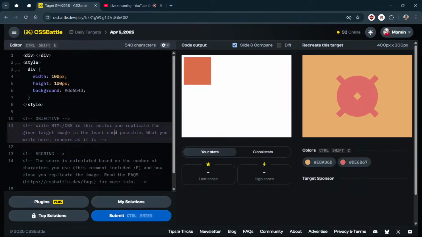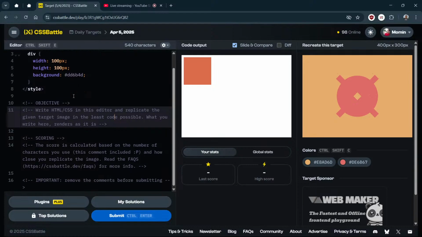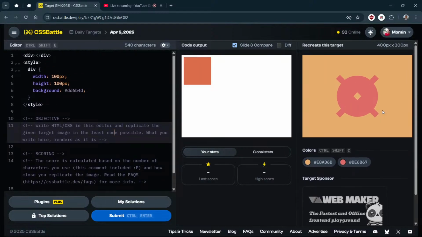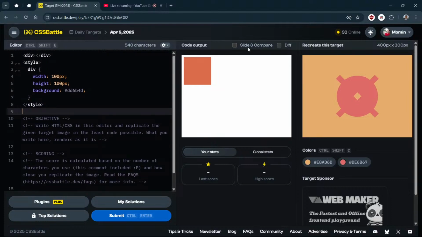What are the rules of CSS battle? Let me explain that first. This is our UI, and this is our current code, what we have written here is shown here.